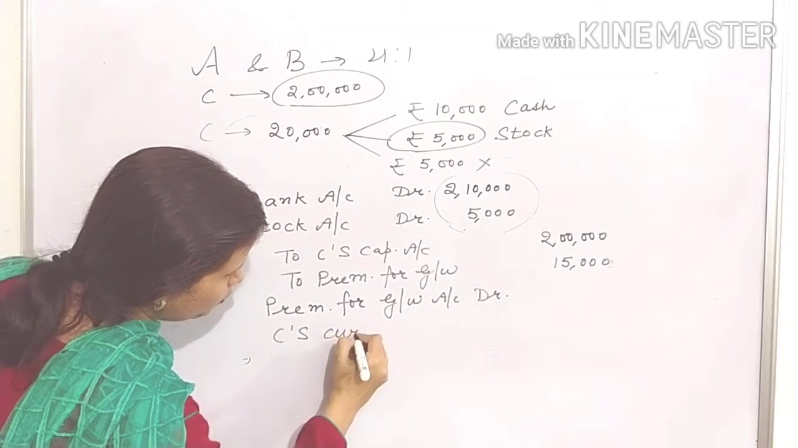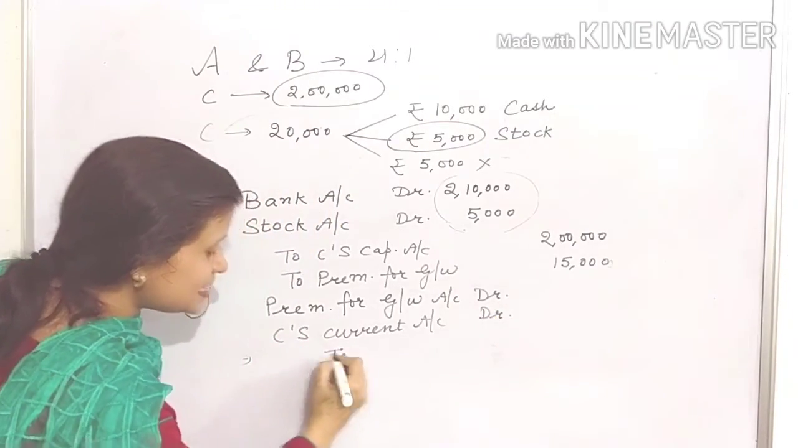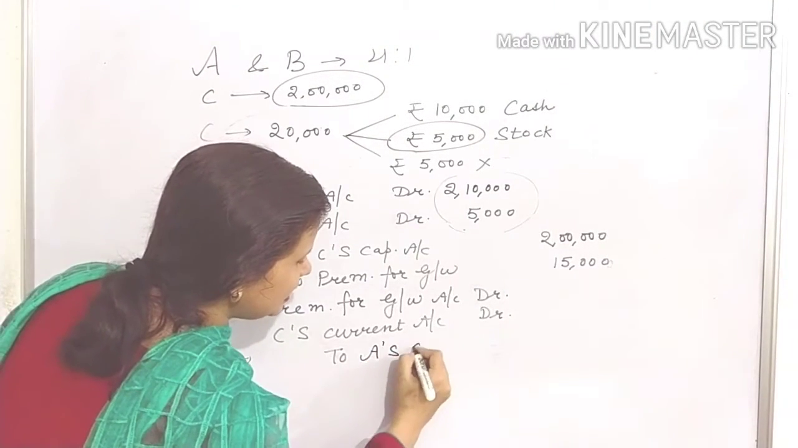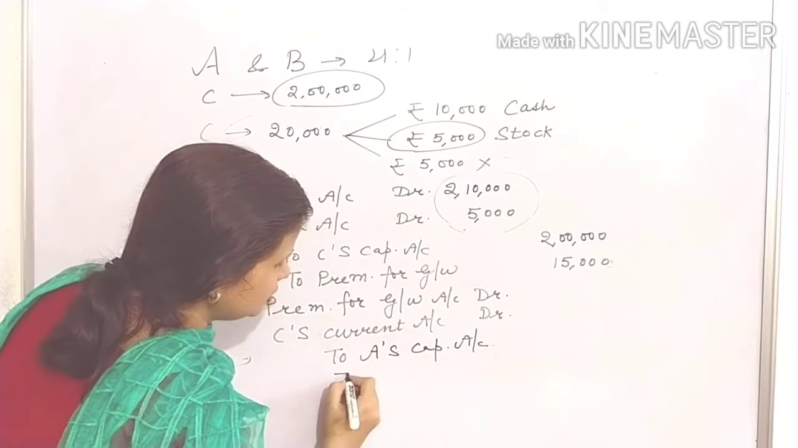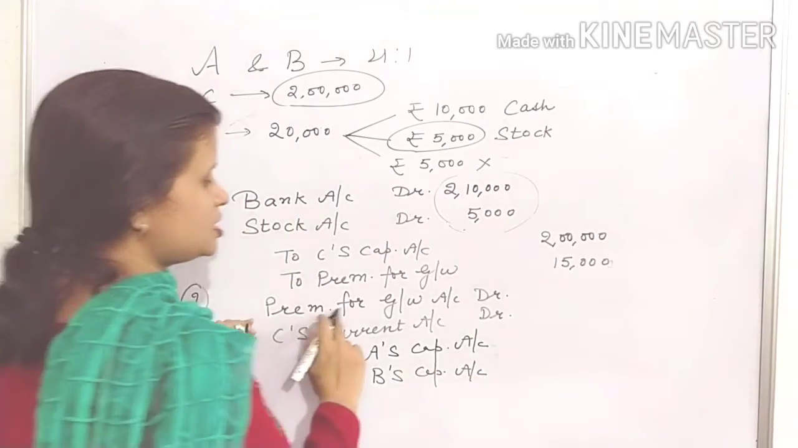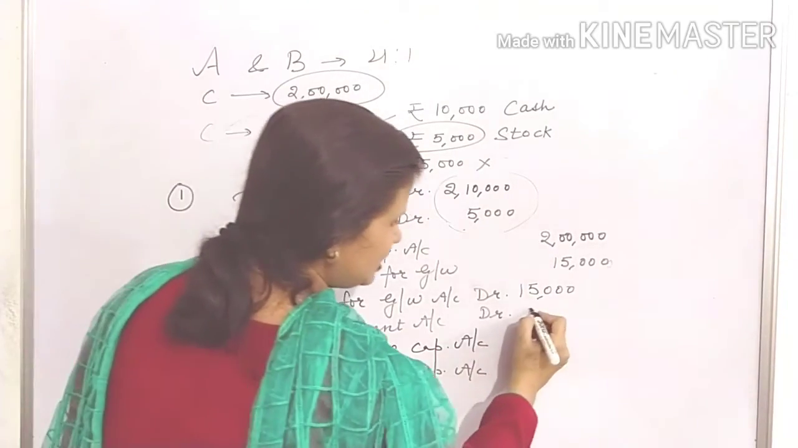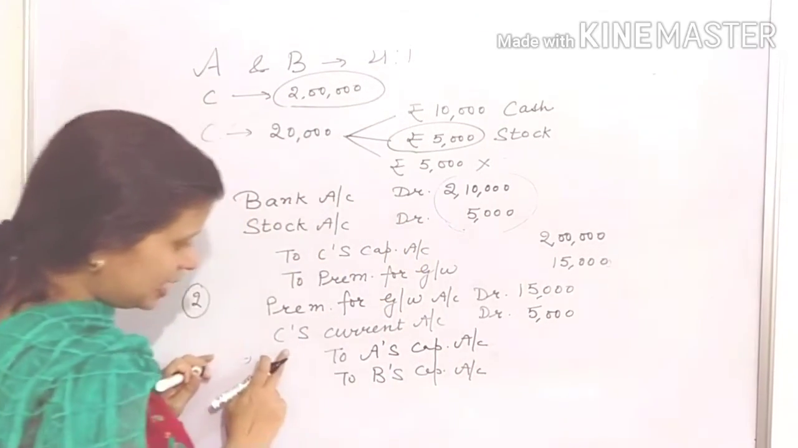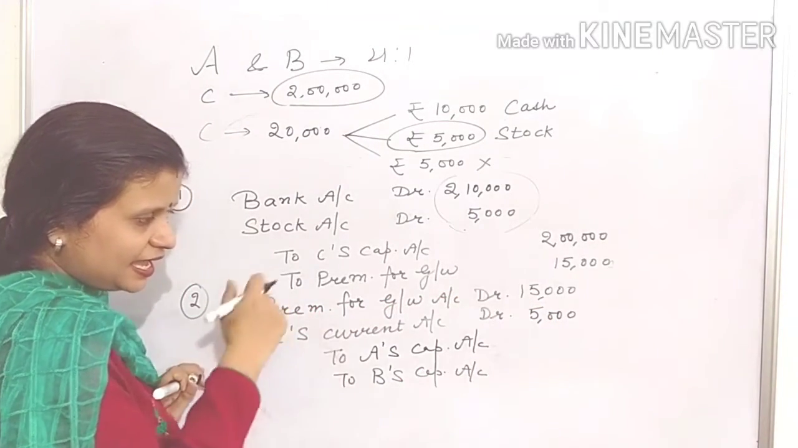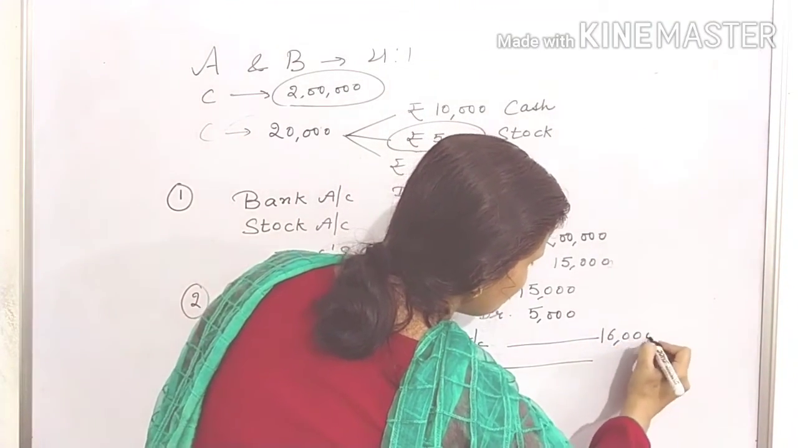C's current account debit to sacrificing partners. And in the question, both the partners are sacrificing. We have assumed A's capital, B's capital. So here, how much amount has he brought in the form of premium? 15,000. And the balance that he has to bring will be debited to his current account. And this 20,000 will be distributed among A and B. In which ratio? Sacrificing. That you already know. 4:1.